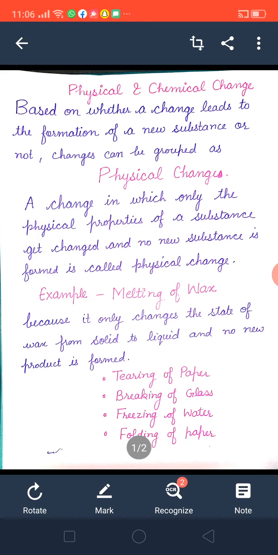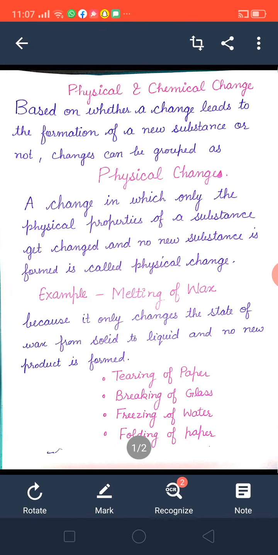So it is an irreversible change. If we have torn the paper into tiny pieces, we can't get back the original piece of paper from those tiny pieces. That is why a physical change can be reversible or irreversible.